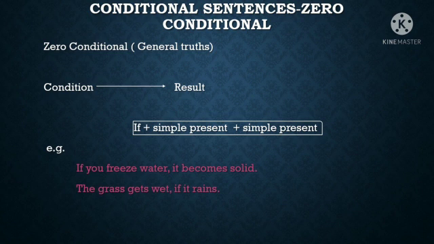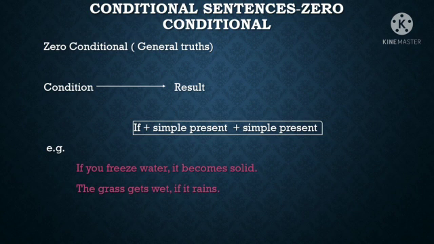If you freeze water, it becomes solid. If you freeze water is the condition, and when the condition is fulfilled, the result is water becoming solid. Because it's a general truth, we know that water will become solid. The grass gets wet if it rains.